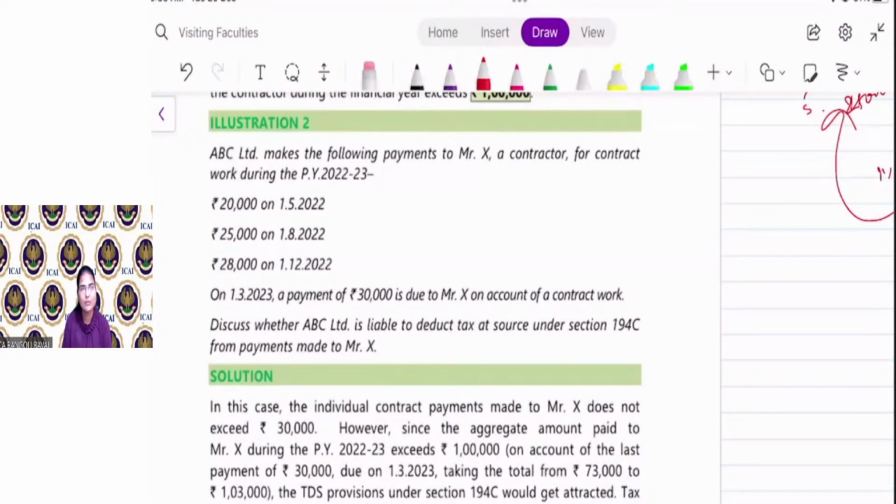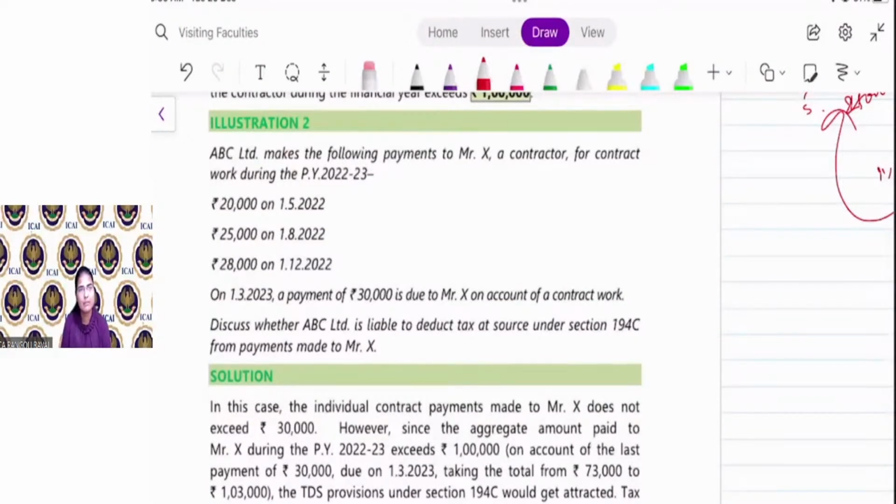The first bill is 20,000 on 1st May 22. Is the TDS applicable? No. Why? Because the single bill is less than 30,000 and the aggregate is less than 1 lakh. On 1st August, another bill is 25,000. Will the TDS be applicable? No. Why? Because the single bill is less than 30,000 and in aggregate it is less than 1 lakh.